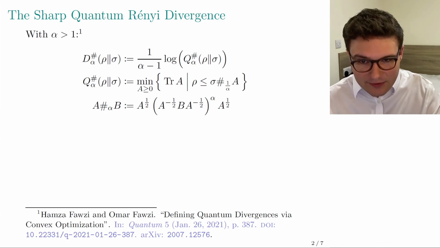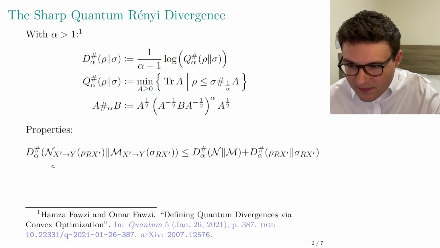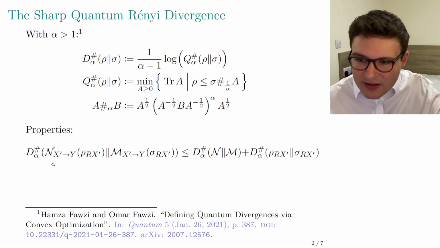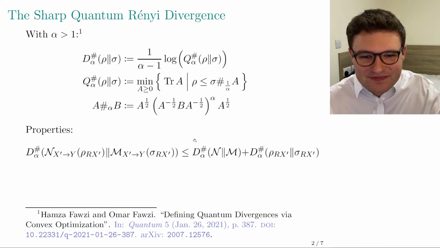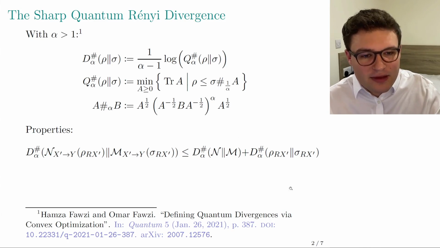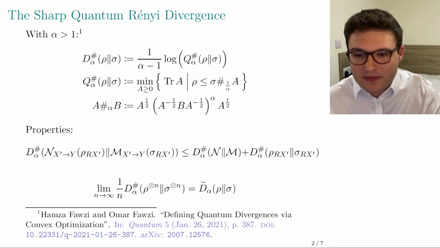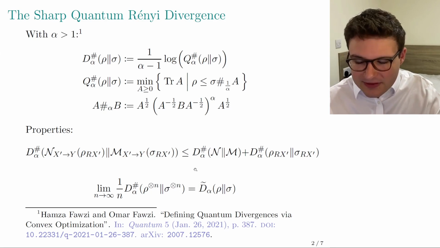They show that this really is a quantum Rényi divergence that satisfies data processing and many other properties. Among them, particularly nice and useful, is this chain rule, which says that if you look at the divergence between two different channels, each given a different input state, this is upper bounded by the usual channel divergence, which means you take the supremum over all common input states, plus the divergence of the two input states. And this is very useful for showing things in quantum channel discrimination. Another useful property is that the regularization of this new quantity happens to be equal to the sandwiched.